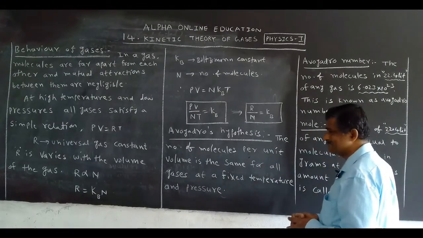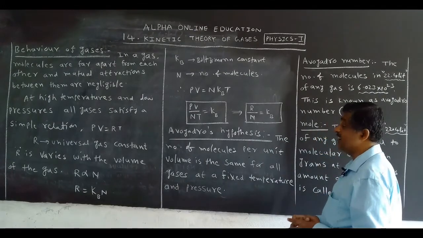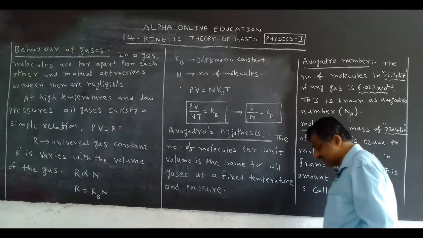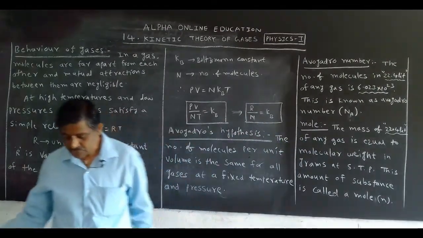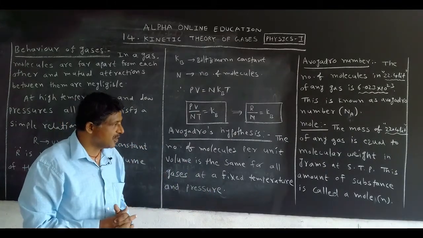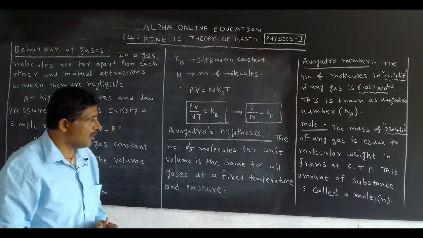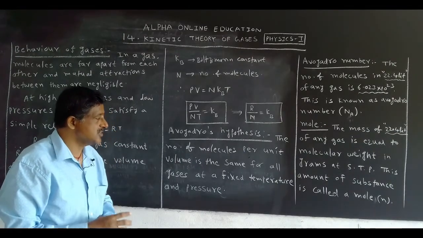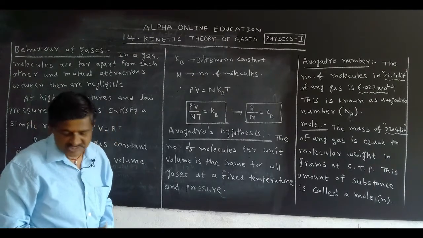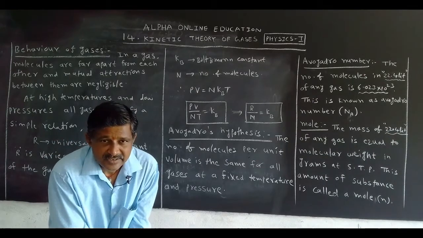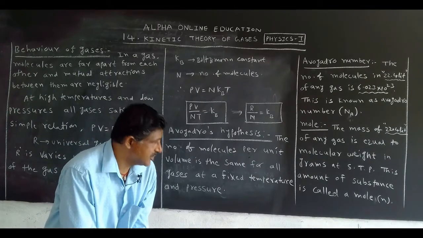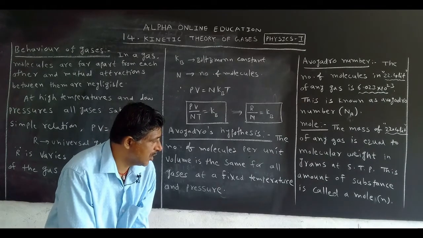Next, mole. We use this word in the ideal gas equation. What is a mole? See that once again: the mass of 22.4 liters of any gas is equal to the molecular weight in grams at STP. STP means S standard, T temperature, P pressure. This amount of substance is called a mole.